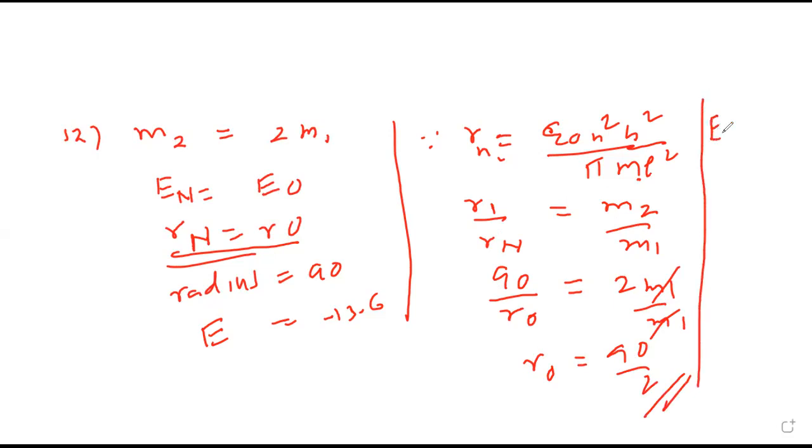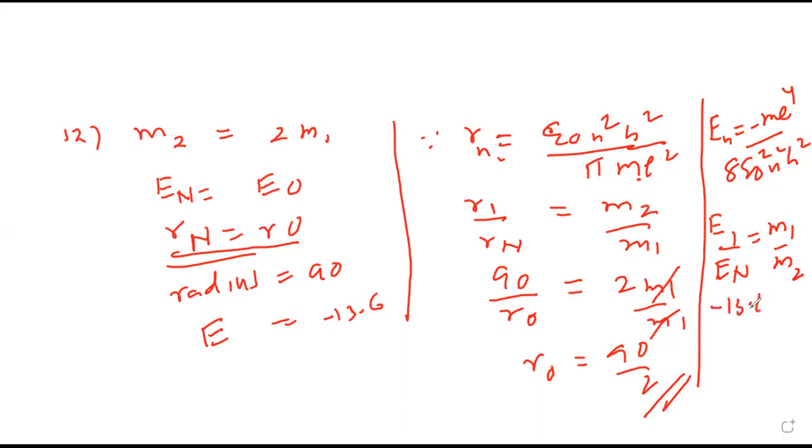Same way, energy in nth orbit is minus m e raised to 4 upon 8 epsilon naught square n square h square. So E original upon E new will be equal to M1 upon M2. E original is minus 13.6, new we want.